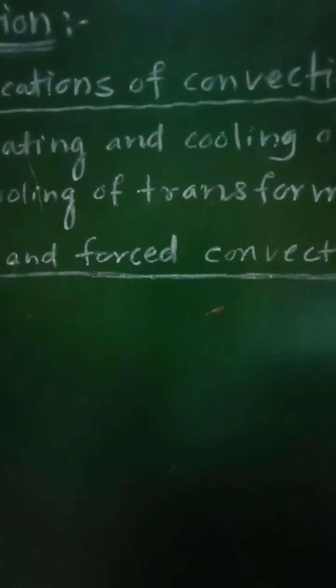And if you consider the examples of this, that is heat convector, air conditioners, as well as heat radiators in IC engines. Heat radiators in IC engines are the examples of forced convection.